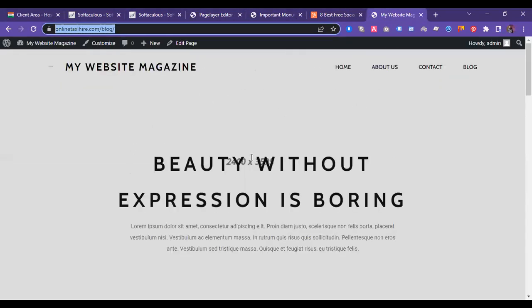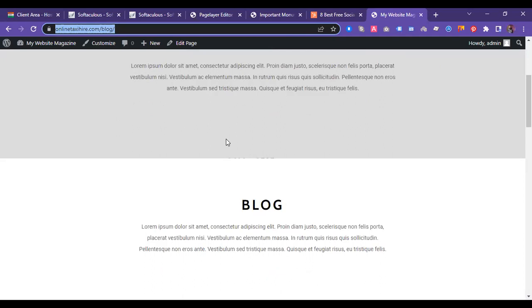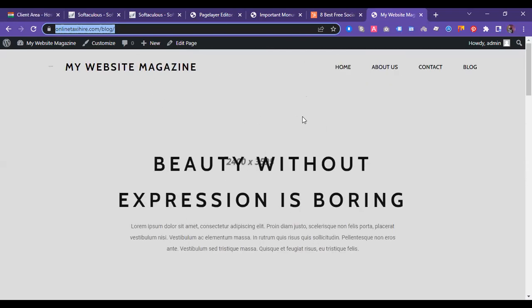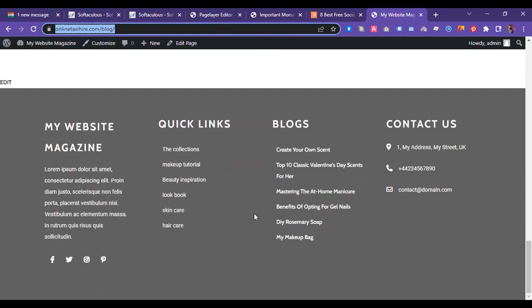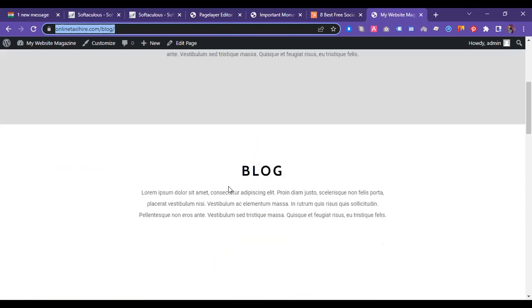So here, each and everything you can change. How the changes will be implemented, I will explain in the next lecture, because the next one is going to explain how to edit the content, how to add the image, how to change the links here, how to add the social media links, and so on. I'm going to explain the entire thing in my next video, because if I explain everything in one video, then it becomes very clumsy and costly. So let's wait for my second video to edit WordPress.